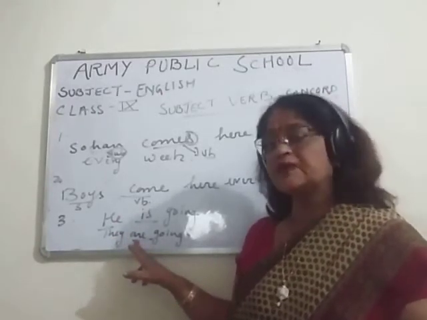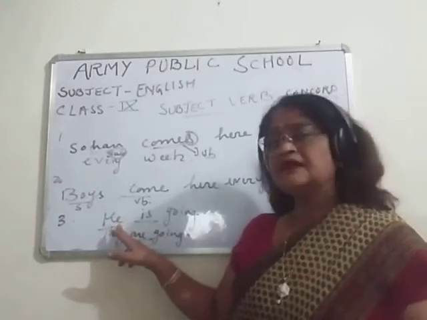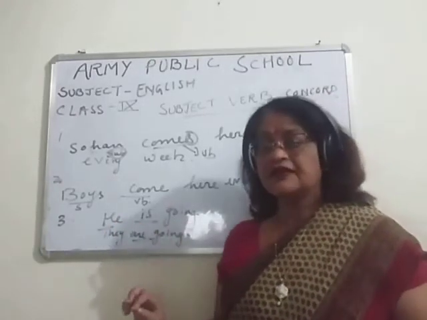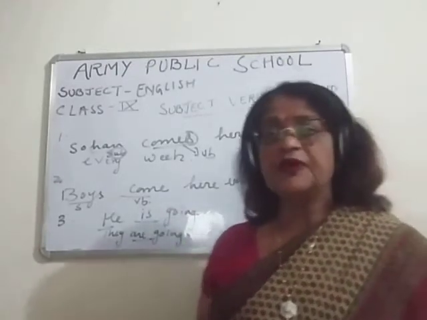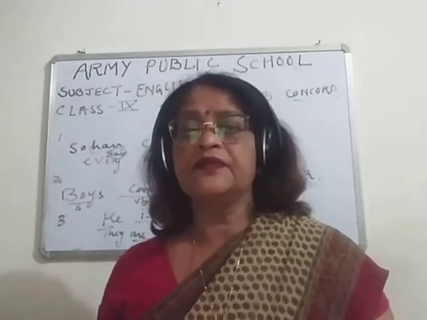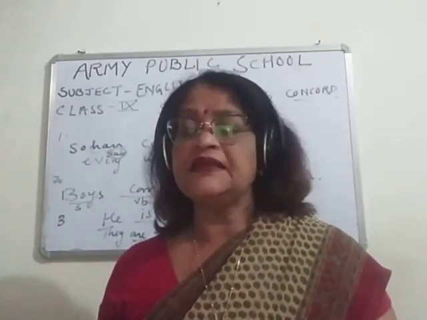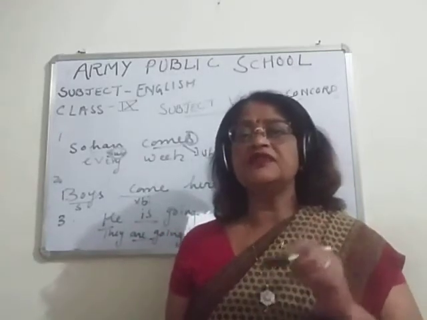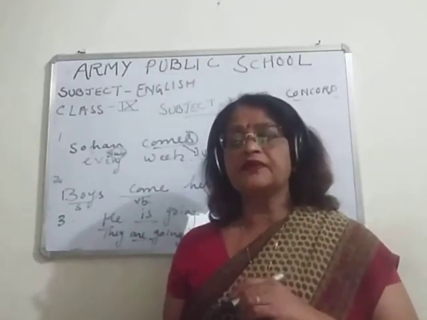Are is a plural verb. He is singular and the verb is also singular. So rule number 1, I hope it is clear to everybody, that a singular subject always carries a singular verb, and a plural subject always carries a plural verb.